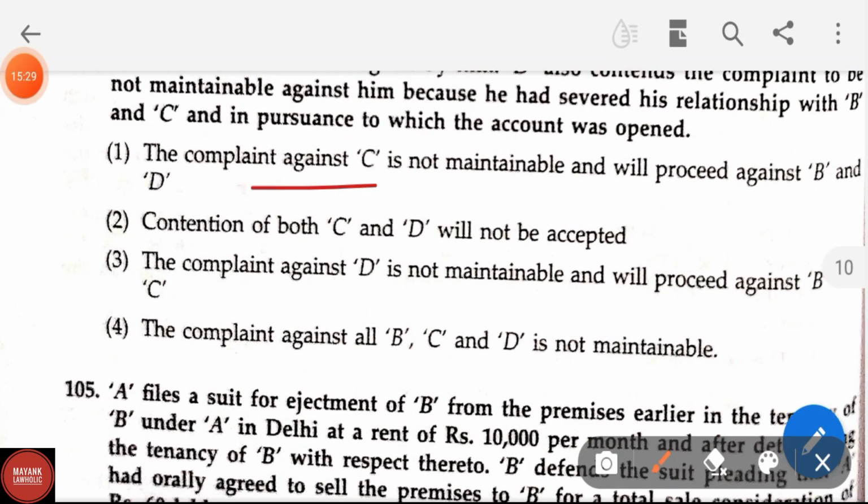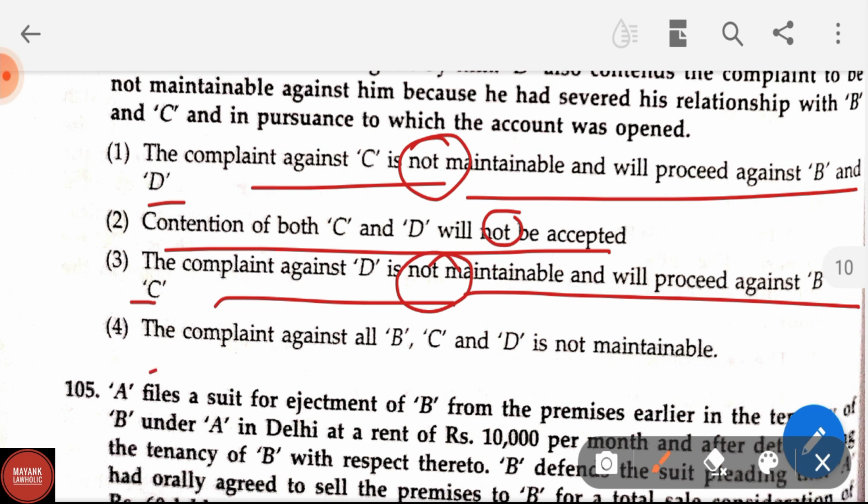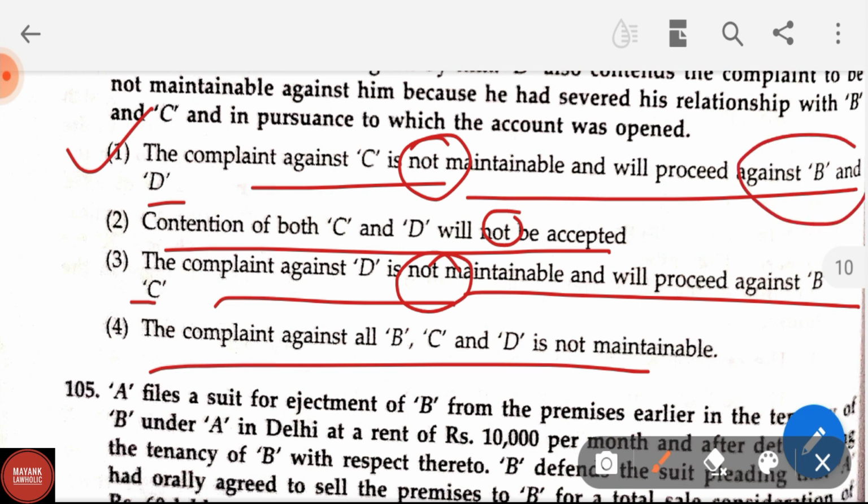Options are: the complaint against C is not maintainable and will proceed against B and D. Option second, contention of both C and D will not be accepted. And option 3, the complaint against D is not maintainable and will proceed against B, C. And option 4, the complaint against all B, C and D is not maintainable. Here the option first is the correct answer. The complaint against C is not maintainable and it will proceed against B and D.